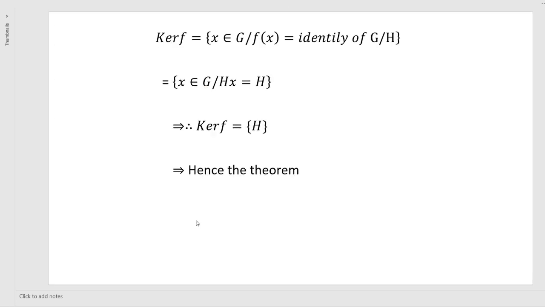Kernel of f is the set containing the elements x of G such that f of x is the identity of G by H, that is, x belonging to G such that H x is equal to H. So here we got the whole set H. Kernel of f is equal to H.